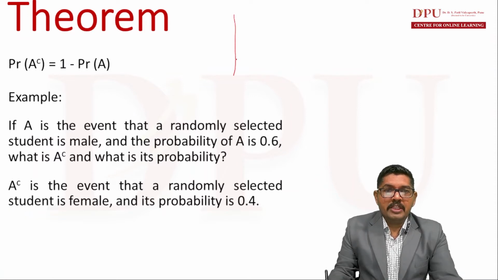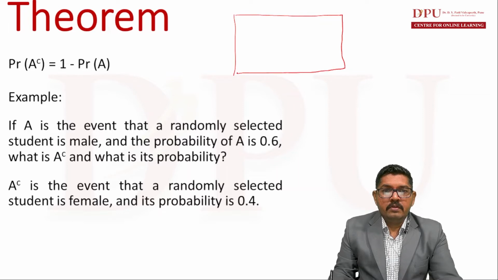This rectangular box represents the total number of students, and this particular event A represents the male students, so there would be female students as well. If the event A represents the male students, then A complement will be the event that represents the female students.